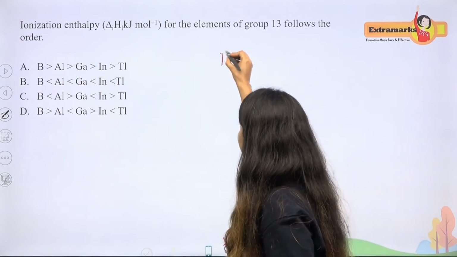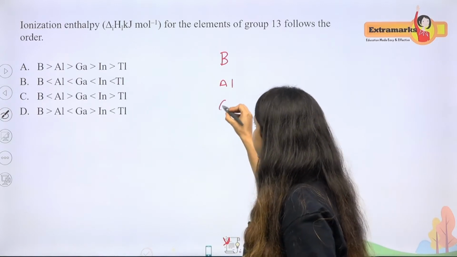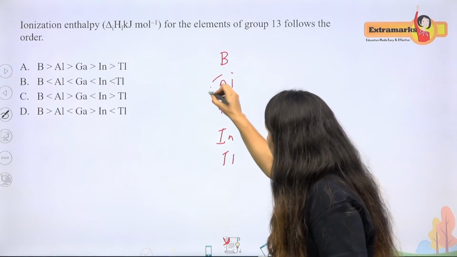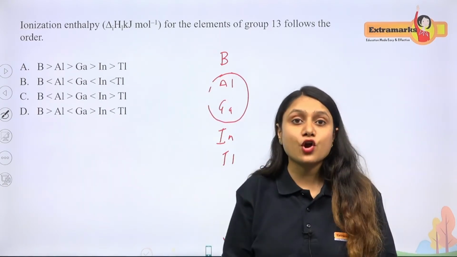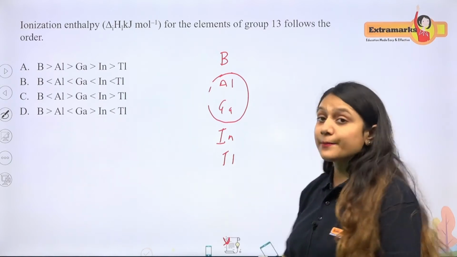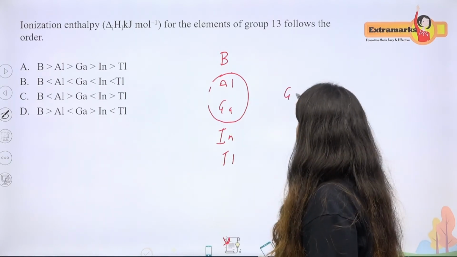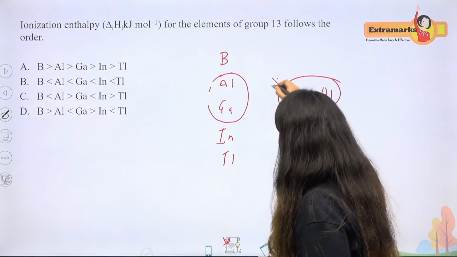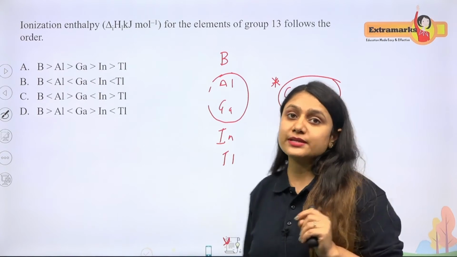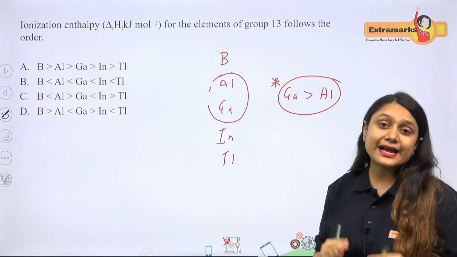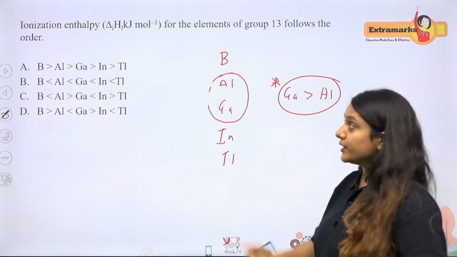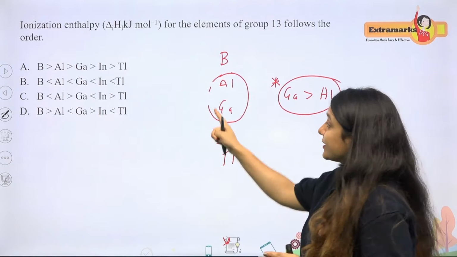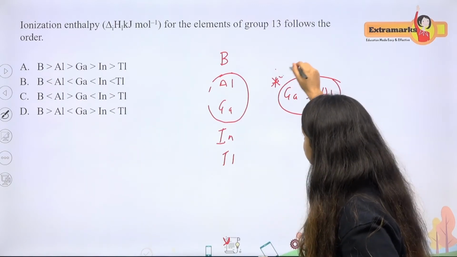So we know that group 13 has these elements. Now coming to the ionization enthalpy, aluminium and gallium have approximately similar sizes. So when you compare the ionization energy, gallium should be higher than that of aluminium. So here the trend breaks. You have to remember this particular point: gallium has higher ionization energy as compared to aluminium. But the regular trend says that the ionization energy should decrease down the group. So here the trend breaks, and you have to remember this particular exception.